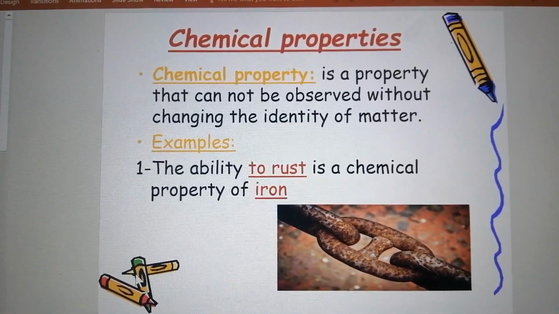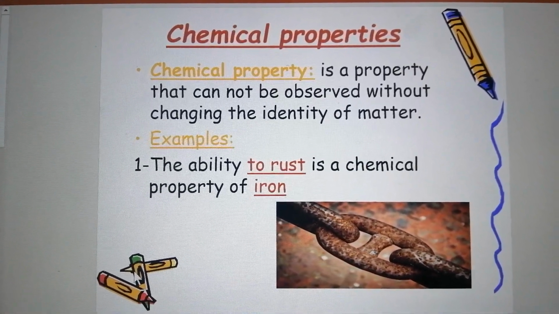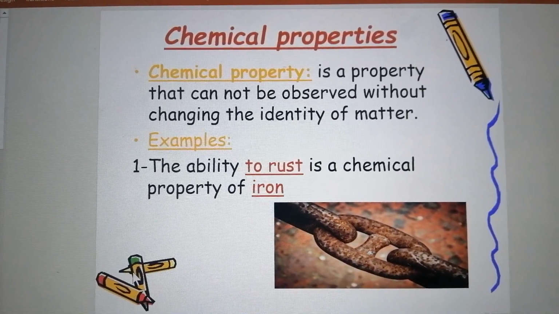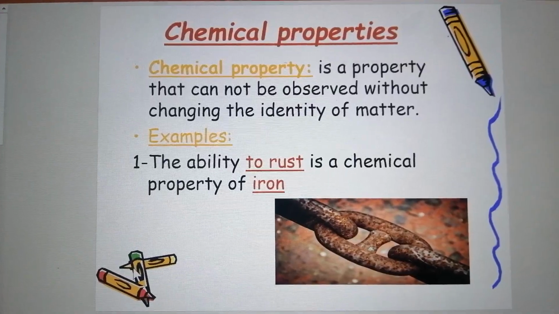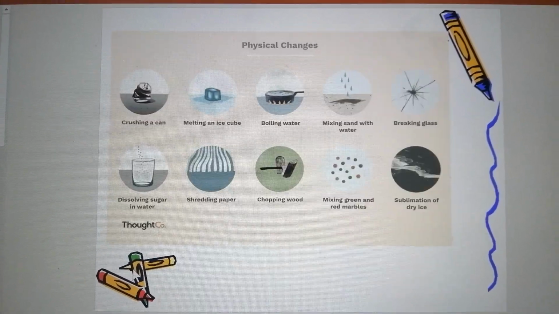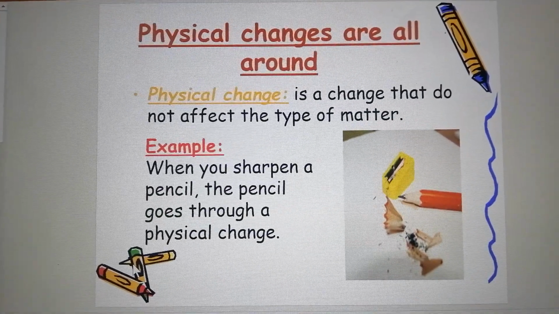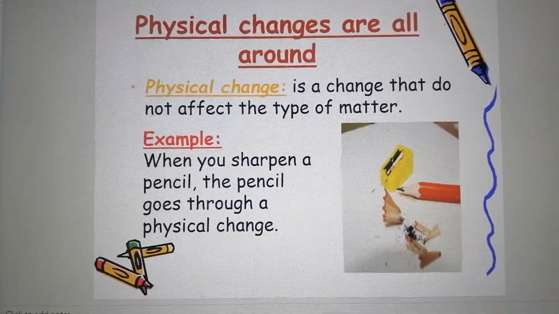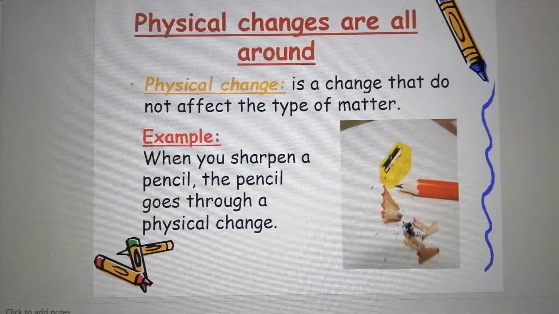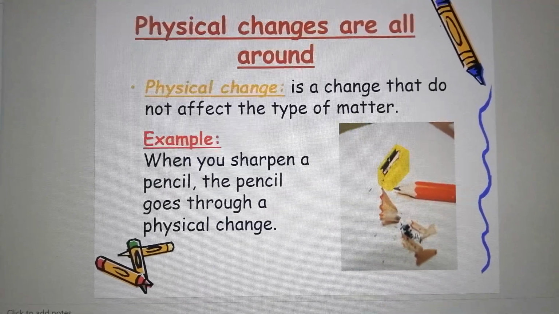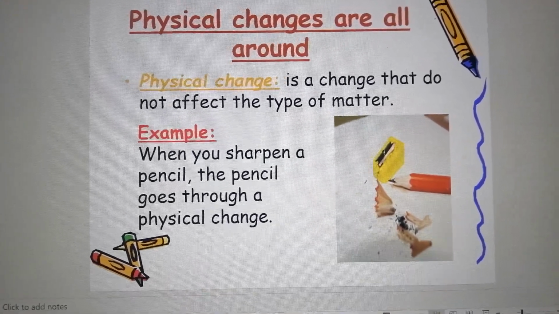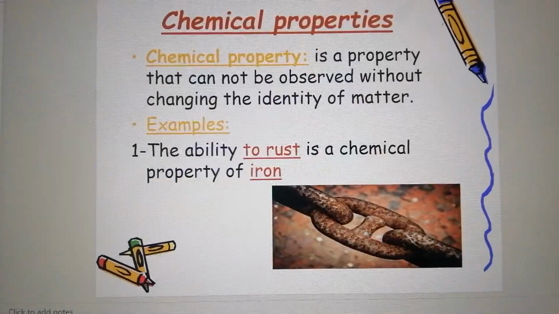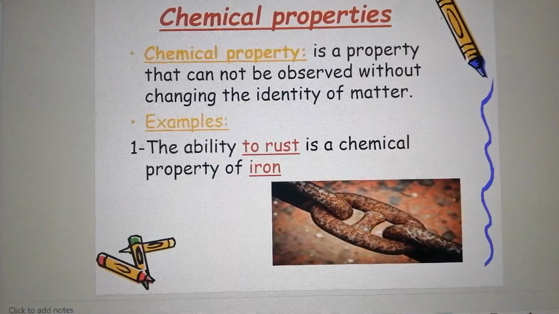What about chemical? Chemical property is the property that cannot be observed without changing the identity of matter. You remember when we said what's the physical property? When we describe something, physical property is its color, its shape, its volume, its mass, its density, its texture. All this is called physical property. We didn't change the identity, we're just describing the matter.